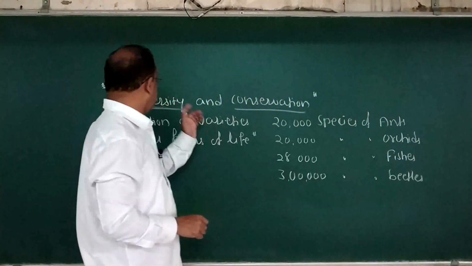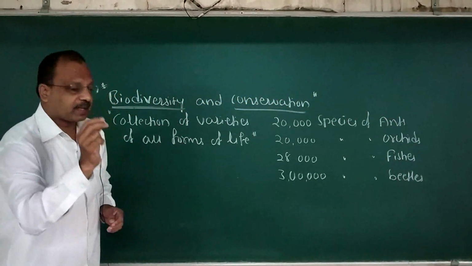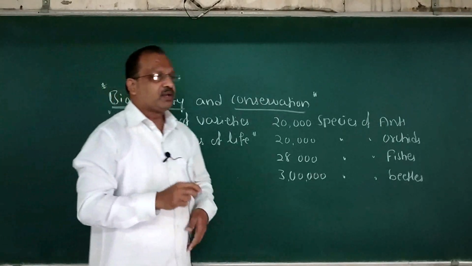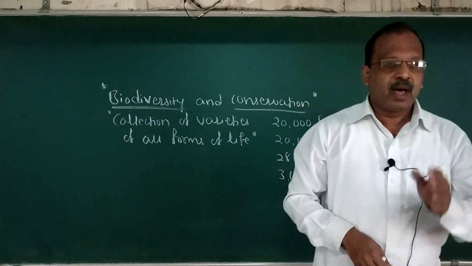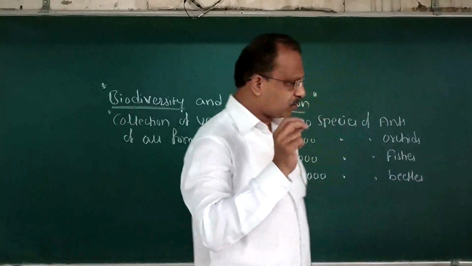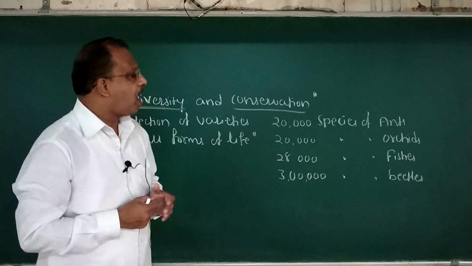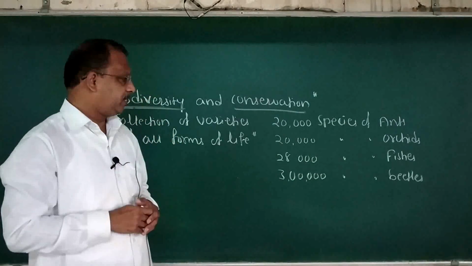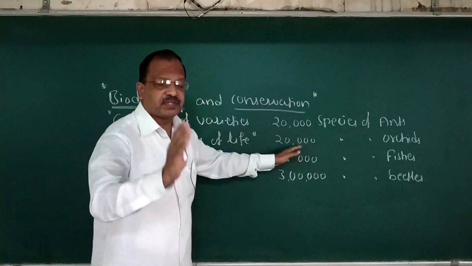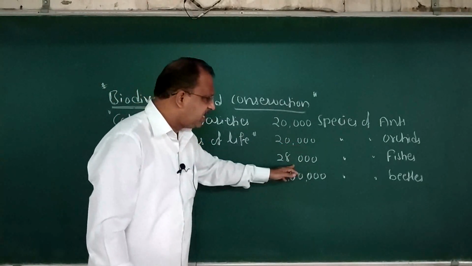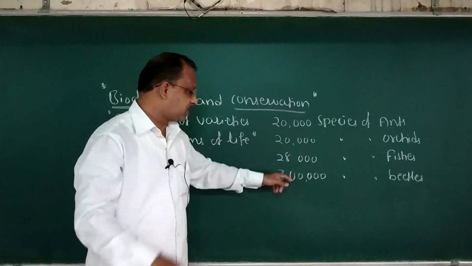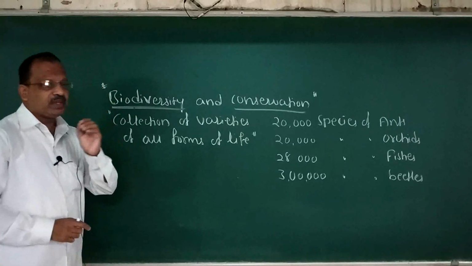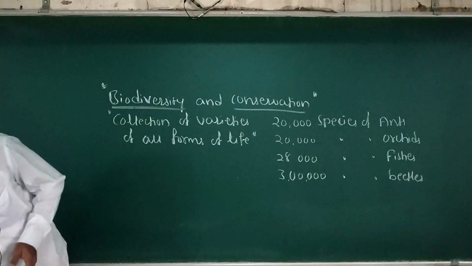So, dear students, biodiversity is a collection of varieties of all forms of life. A normal man would find it hard to believe that there are about 20,000 species of ants, 20,000 species of orchids, 28,000 species of fishes, 3 lakh beetles. Now I have remembered 2 important points for exam purpose.